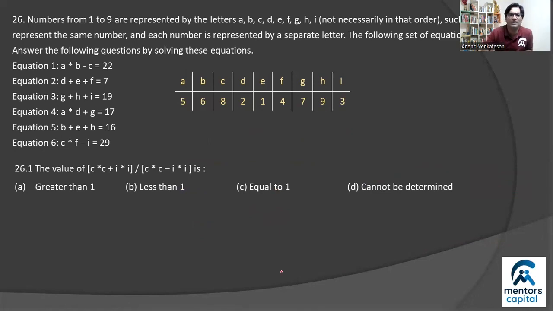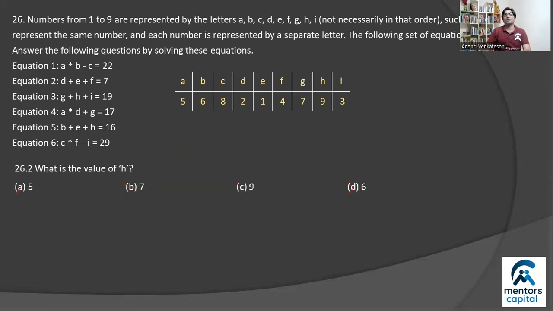What is the value of C into C? That's 8 into 8, 64, plus I into I, 3 into 3, 9, divided by C square, that's 64, minus I square, that's minus 9, right? So what is the answer, right? 64 plus 9 is 73, and 64 minus 9 is 55. And so it's a value which is greater than 1. It's not less than 1. It's not equal to 1. It can be determined, right? So correct answer, option A.